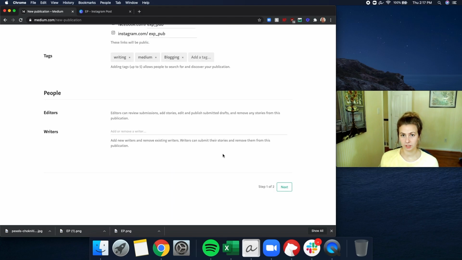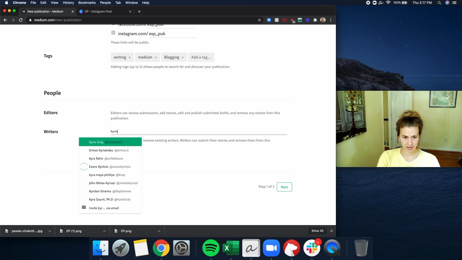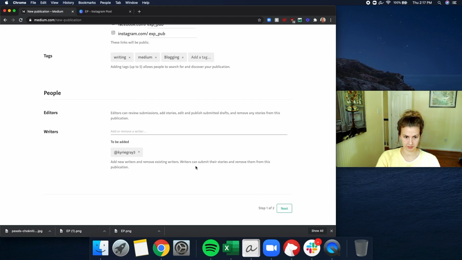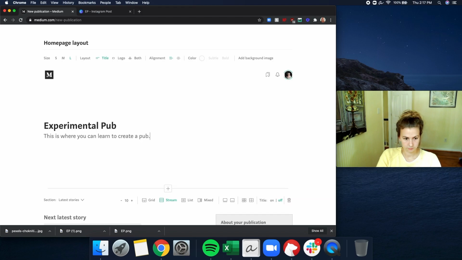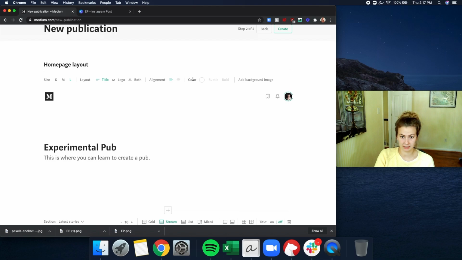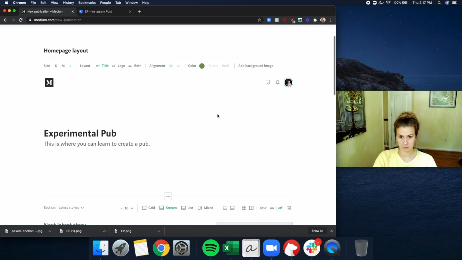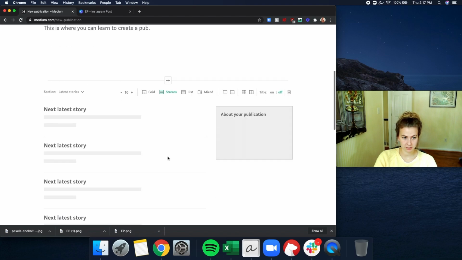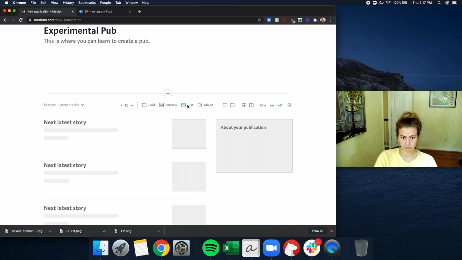Now here is where you can add writers if you're interested. You don't have to, but if you choose, you can just say, all right, I want Kyrie Gray to be a writer on here. And that's literally it. If you want, you can go crazy with some colors, you can add a background image, you can experiment with the format that you want yours in.